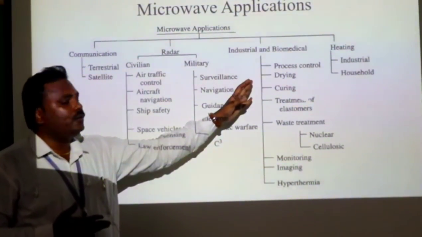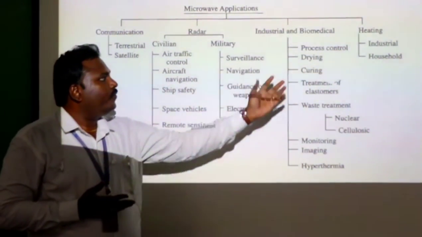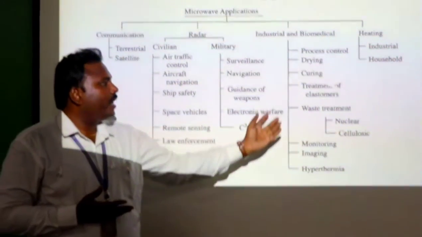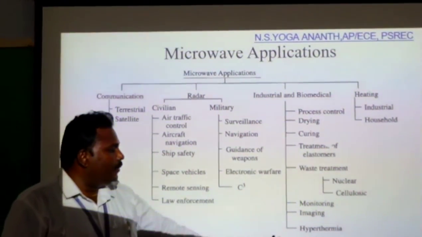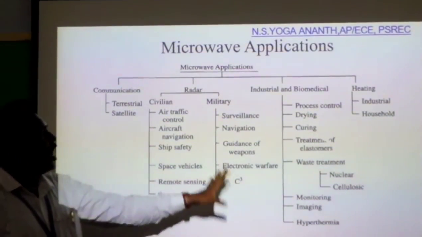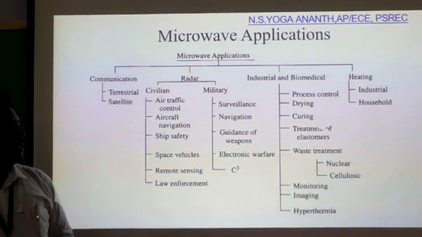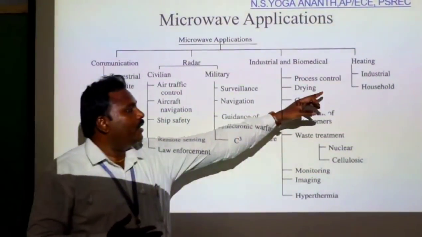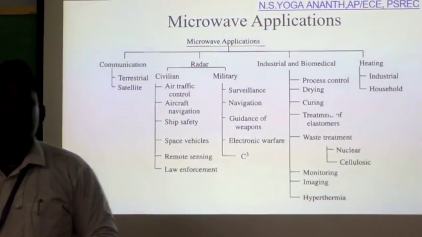In industrial we can use it in process and control, drying, curing. For biomedical applications, treatment of tumors and waste treatments, and that is monitoring, imaging, hyperthermia. These are the applications for industrial and biomedical used in microwave engineering, and finally heating, on the industrial side and household also. So these are the main applications of microwave.